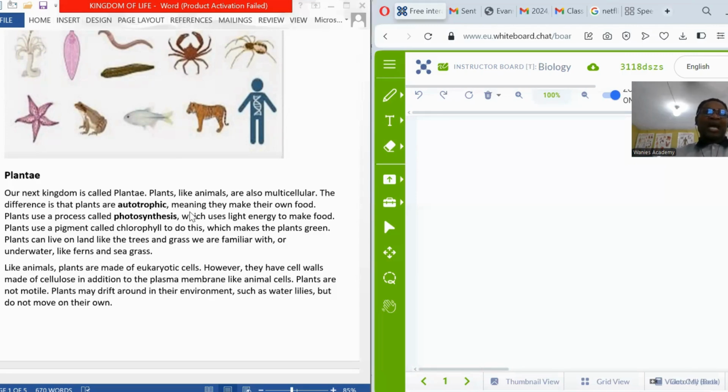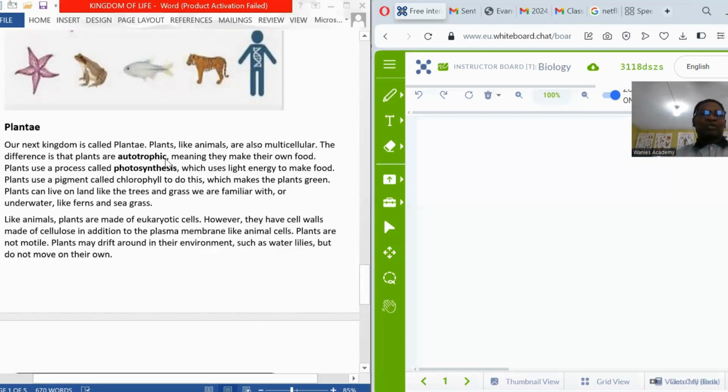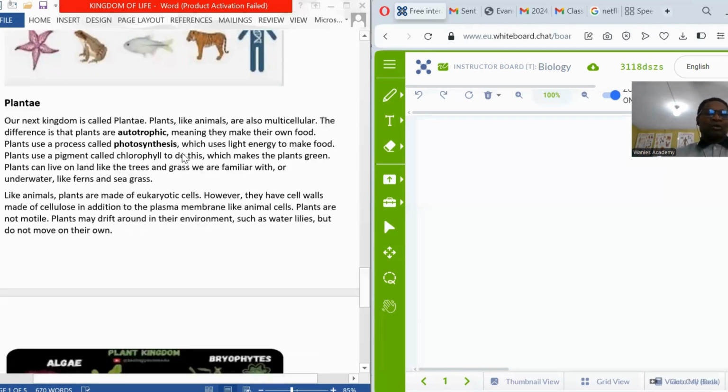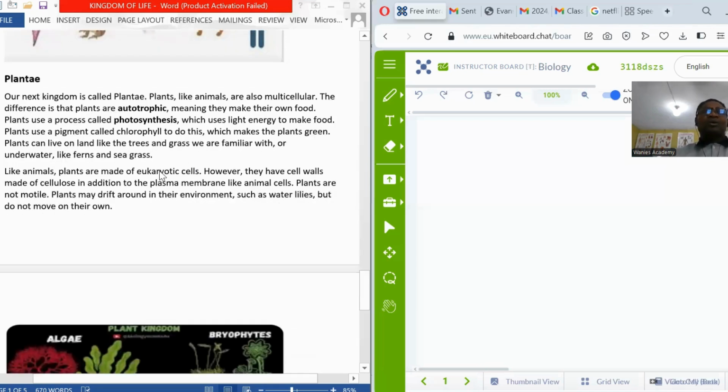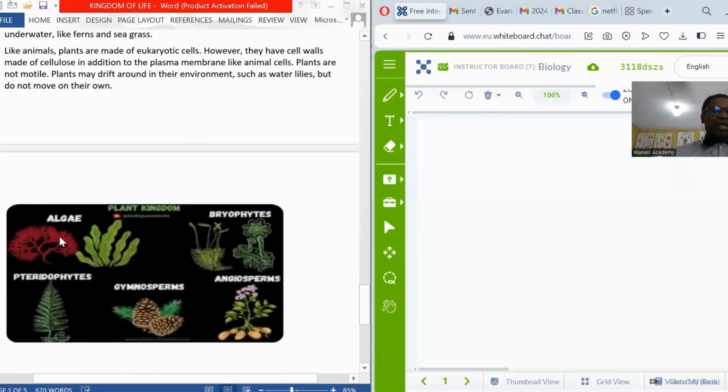So all green plants that have chlorophyll manufacture their food through the process of photosynthesis. So the plants are known as autotrophs, which other animals or plants known as heterotrophs depend on for their food. Now, like I said earlier, the plants are also eukaryotic. They have a definite nucleus. For example, you have the algae, which are microscopic or multicellular plants. You have the phytoplanktons found in water bodies. These are microscopic plants that serve as a basis for the production of food in the water bodies.